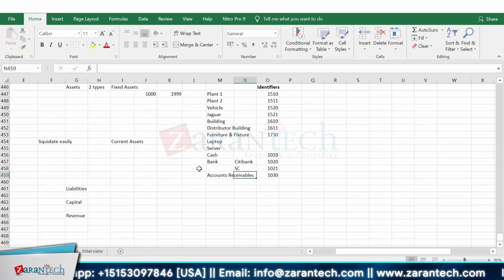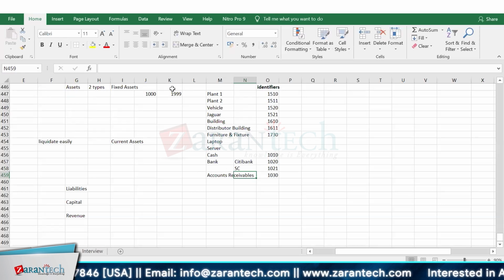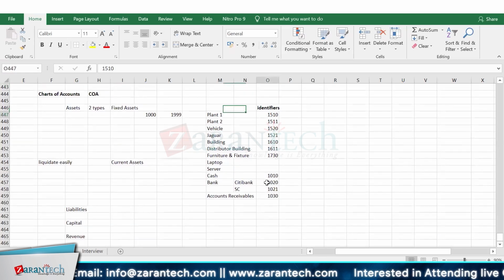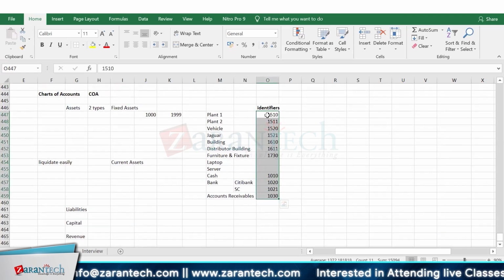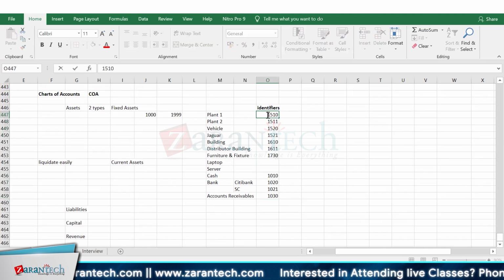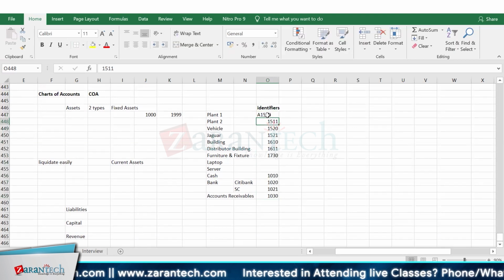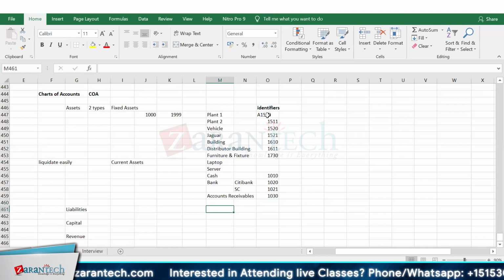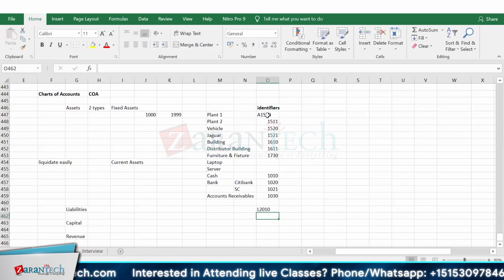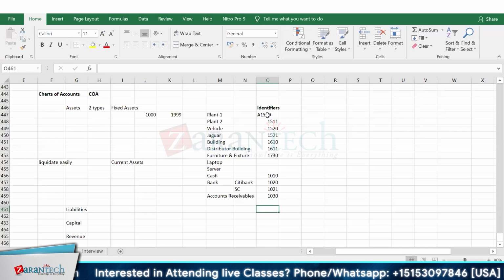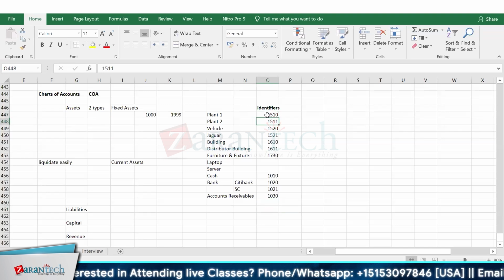Okay. So are these financial standards? I mean, how did we identify these codes? 1510 is for plant. These codes are my own way to identify this. I can place it here. Fixed asset A, it's A for assets. And when I define the liabilities, then I will place it, it could be 2010. It could be a combination of letters and numeric. Yeah, it depends on your business requirement, the organization that I have.